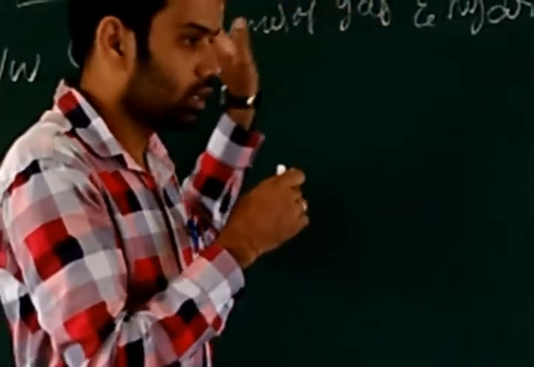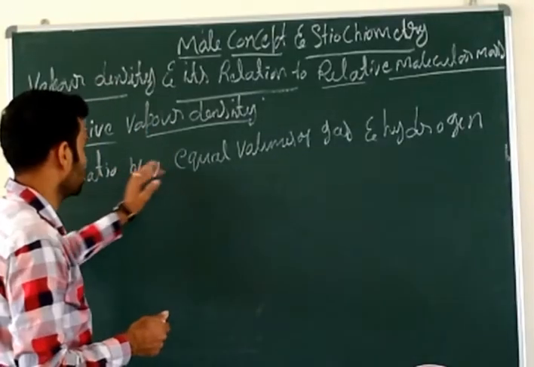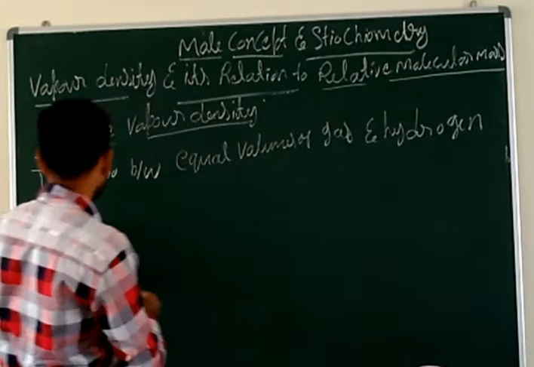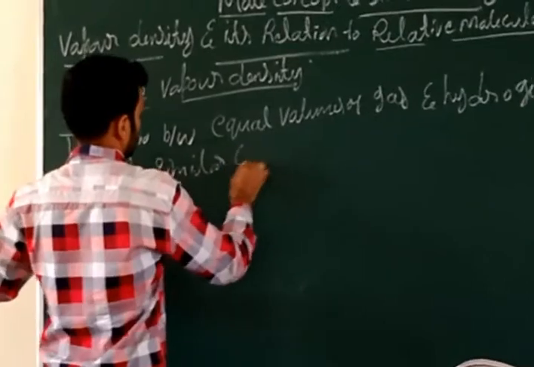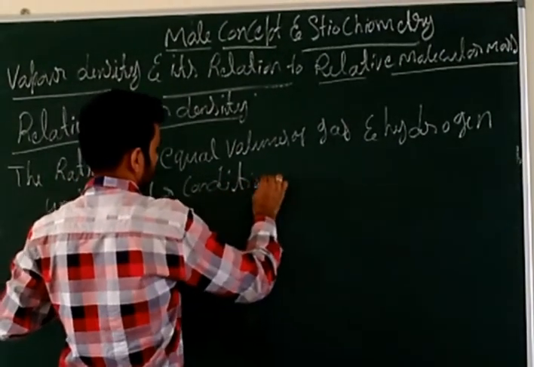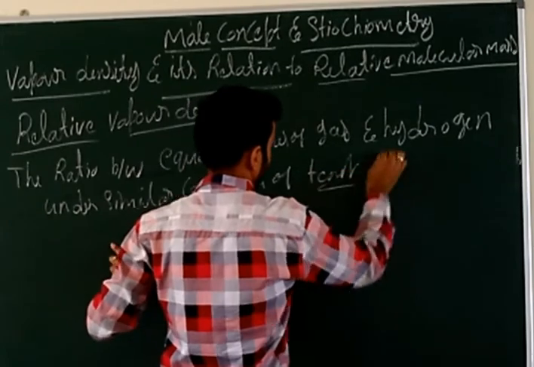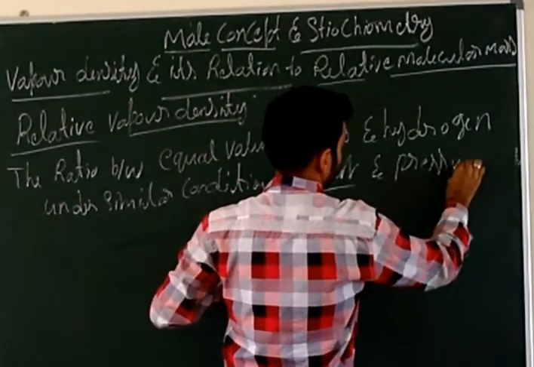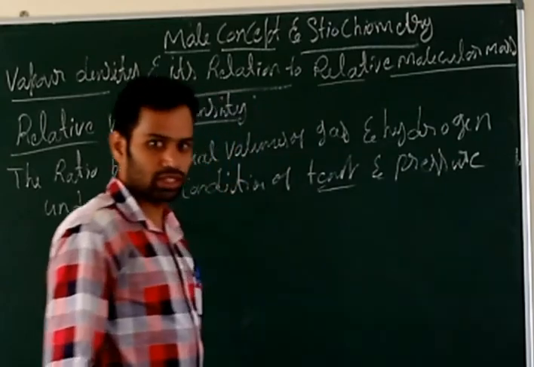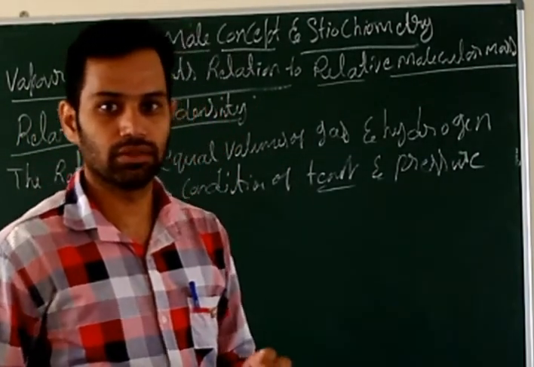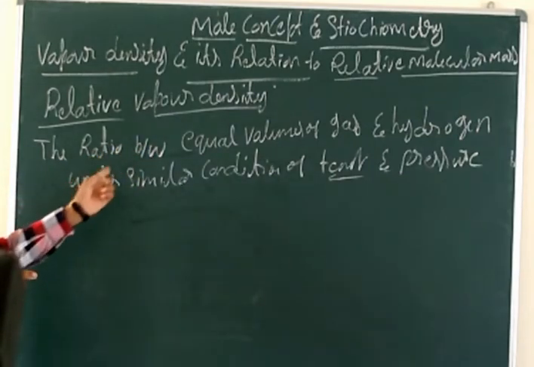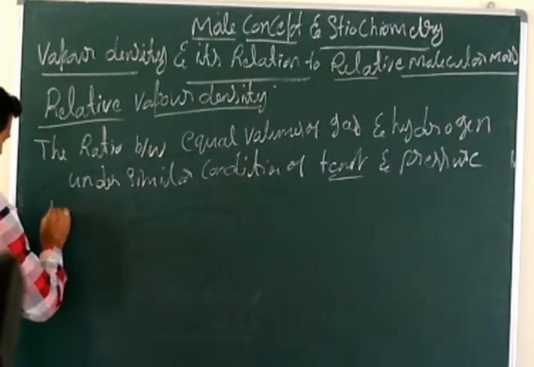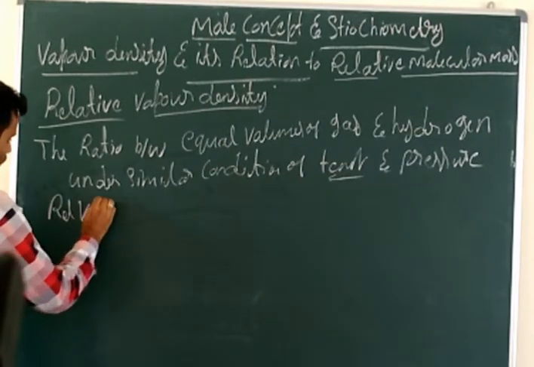The ratio between the equal volume of gas and hydrogen under similar conditions of temperature and pressure. So this is the definition of the relative vapor density.